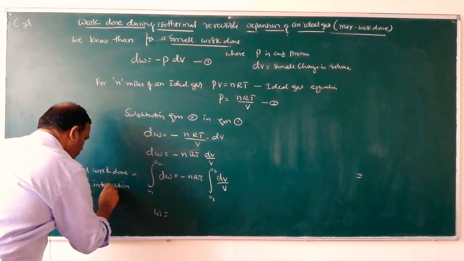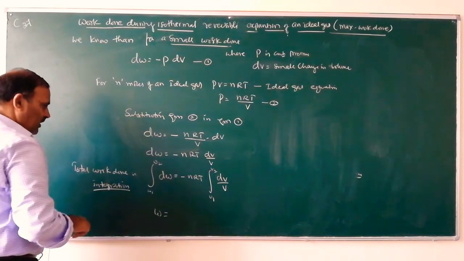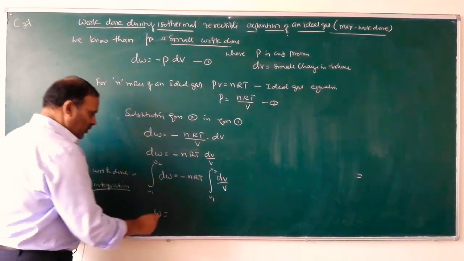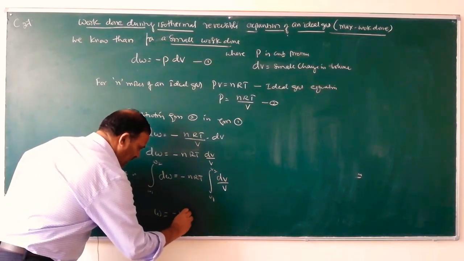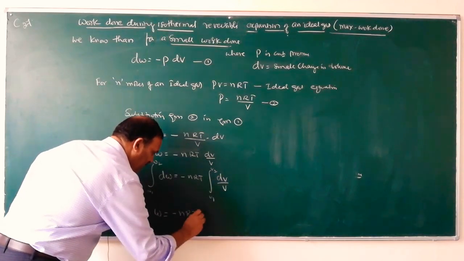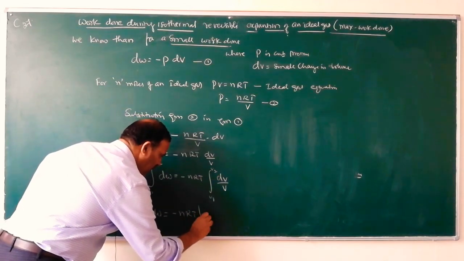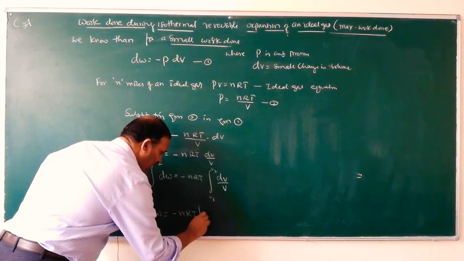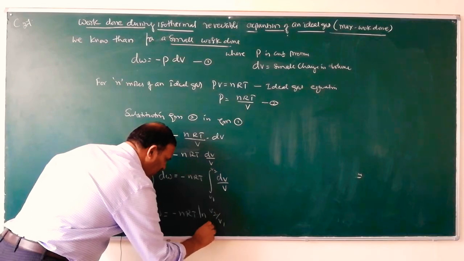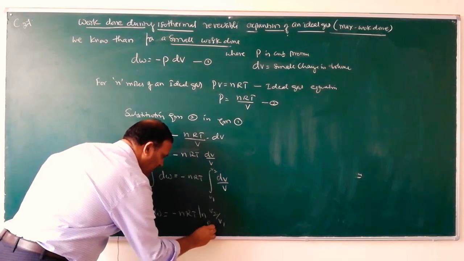So you are going to learn what integration is in your mathematics class. Integral of dW is equal to W. Minus nRT integral of dV by V is equal to ln, that means log, V2 by V1 to the base e.